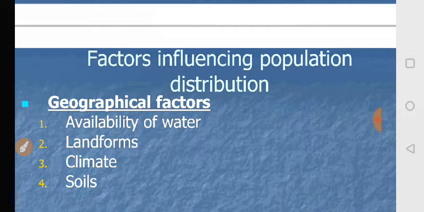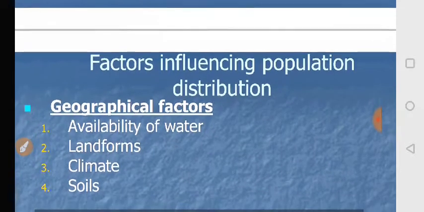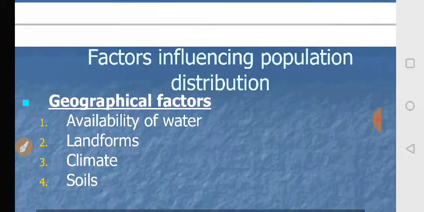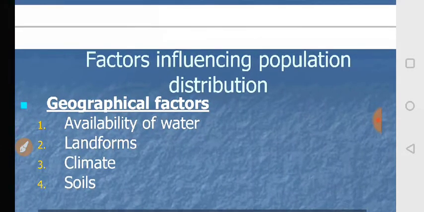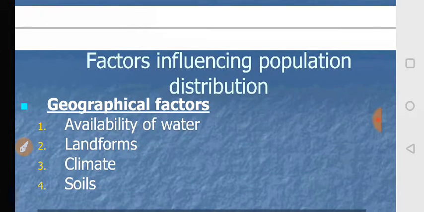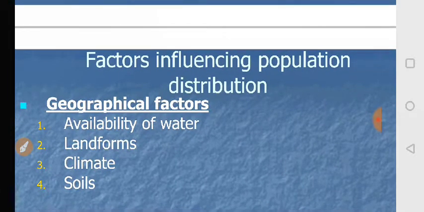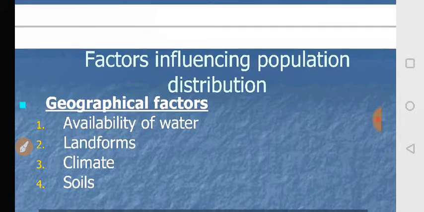If you look at the past, we find all civilizations developed near water bodies. So water is very essential for human life. We use water in agriculture, industry, domestic use, and other work. So this factor influences the distribution of the population in the world.